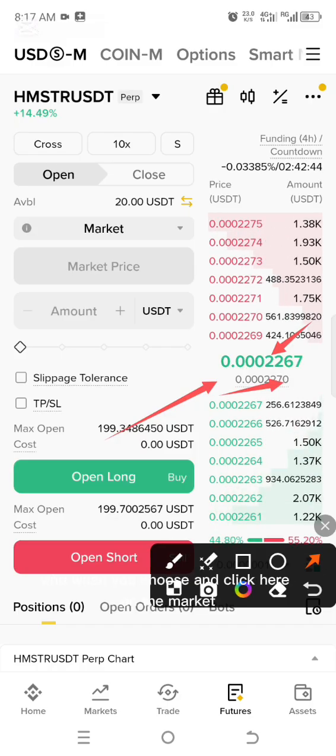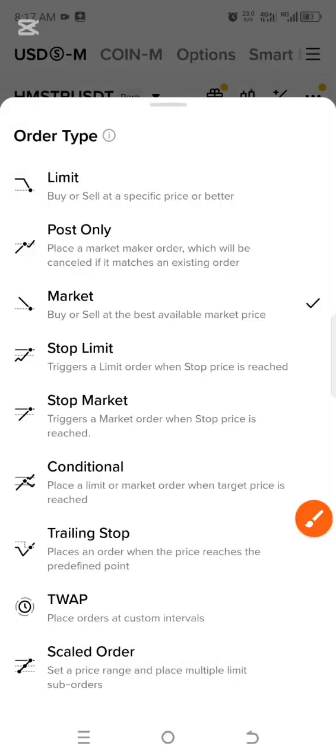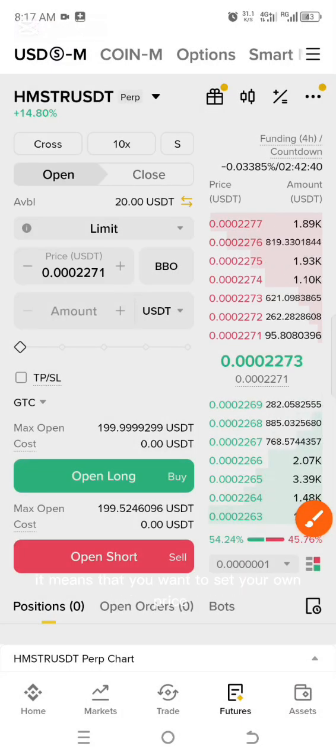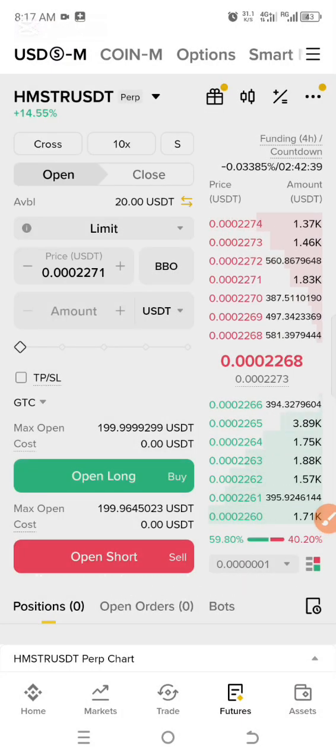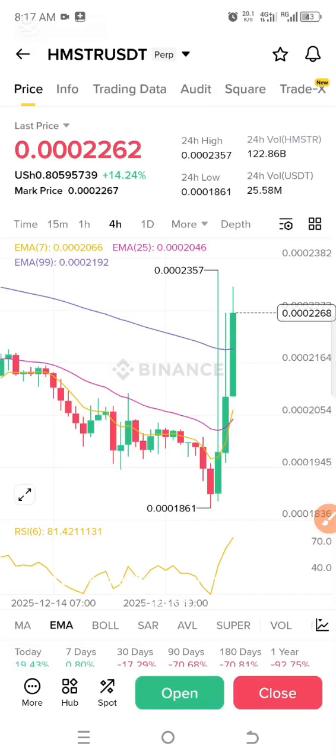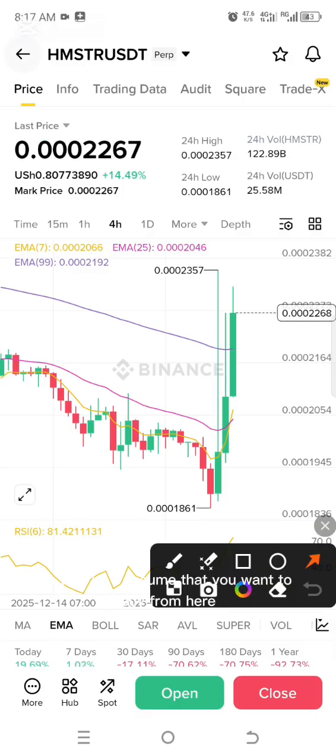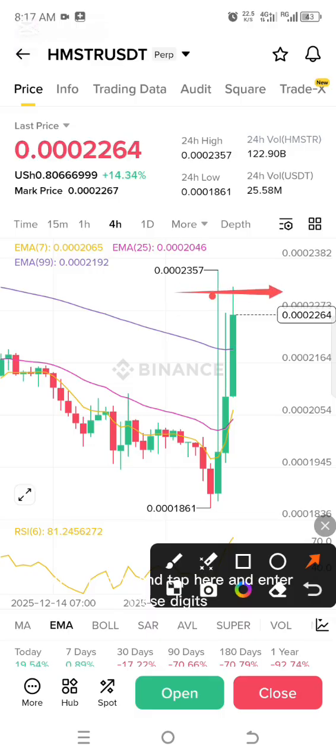And when you choose limit instead of market, it means that you want to set your own price. You want to choose your own price. For example, let's assume that you want to short this market. Like I told you, short means that you are speculating that this market will go down. So let's assume that you want to buy from here. You can come and tap here and enter these digits.